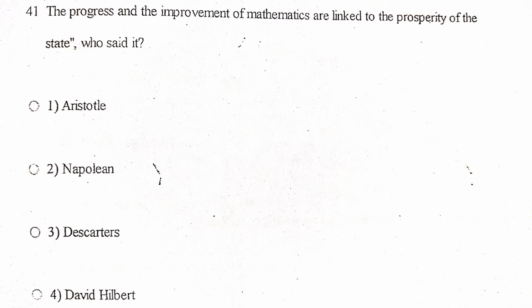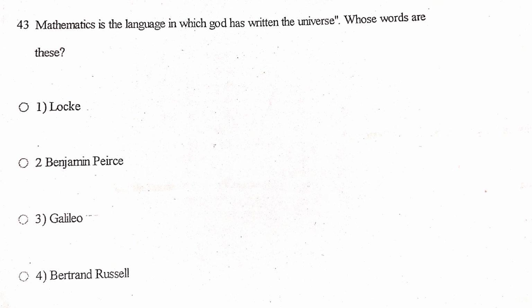Next one, the progress and the improvement of mathematics are linked to the prosperity of the state. Who said it? Aristotle, Napoleon, Descartes, David Hilbert. The answer is Napoleon. Next one, mathematics is the language in which God has written the universe. Whose words are these? Locke, Benjamin Pierce, Galileo, Bertrand Russell. The answer is Galileo. The famous quote, mathematics is the language in which God has written the universe, was said by Galileo.